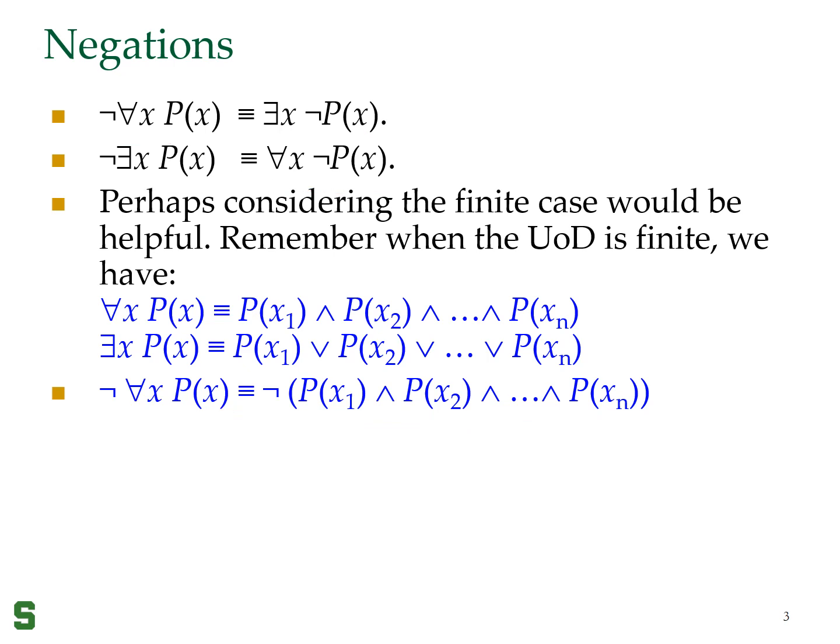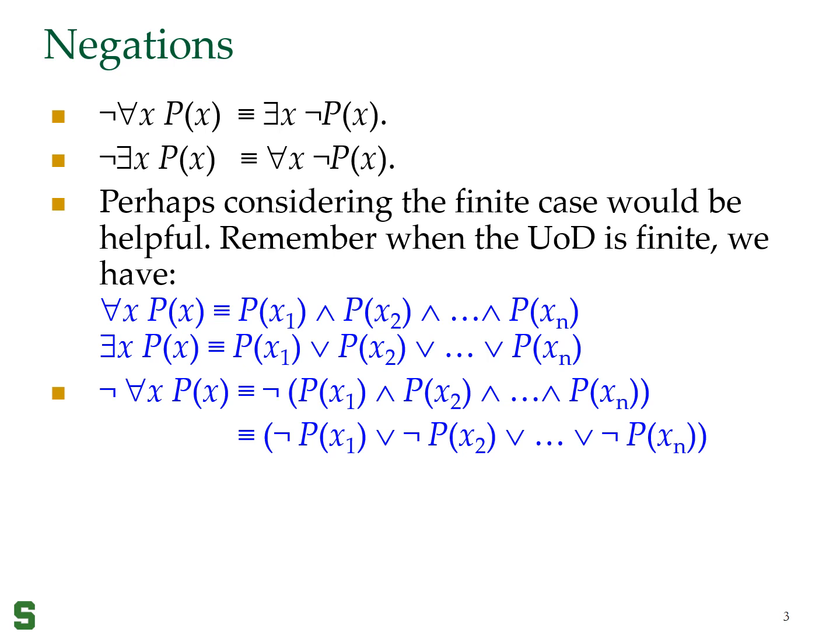Then what I'm going to do is push that not in, using what you could think of as De Morgan's law or the duality law. So every P(x1) will become not P(x1), P(x2) will become not P(x2), and so on.